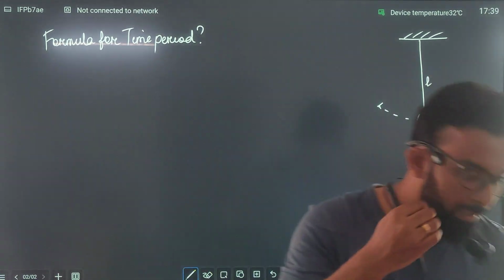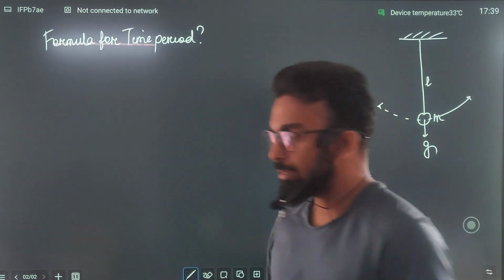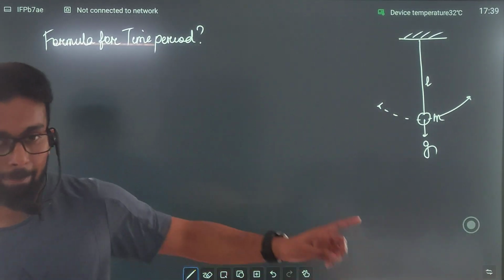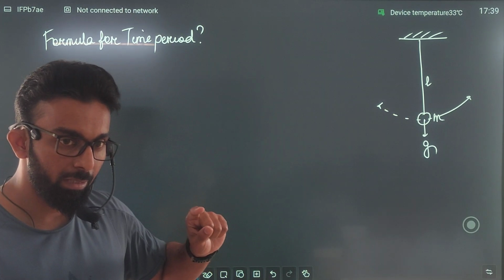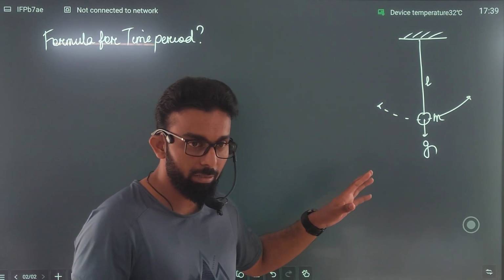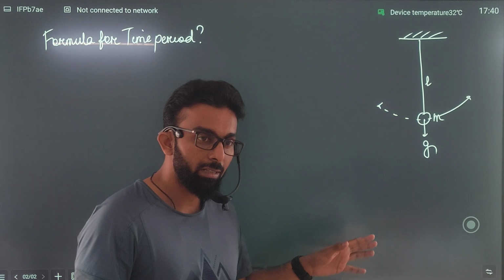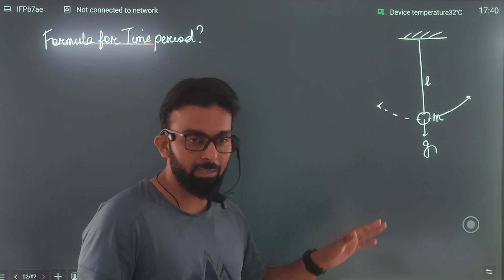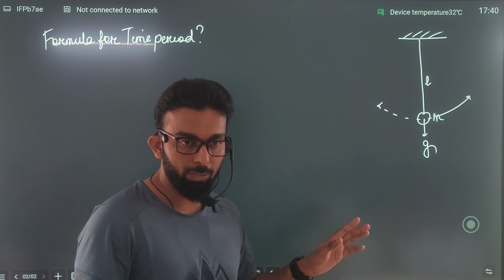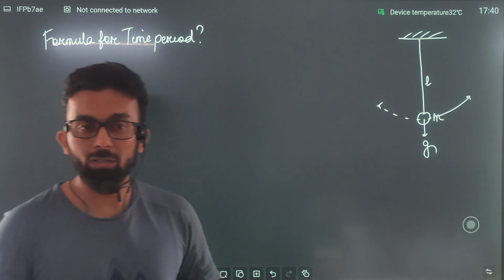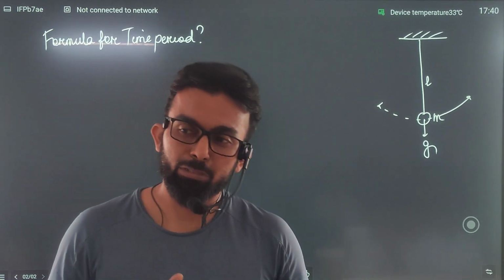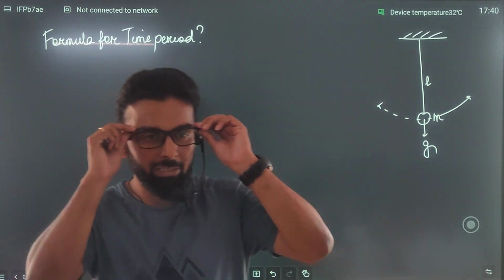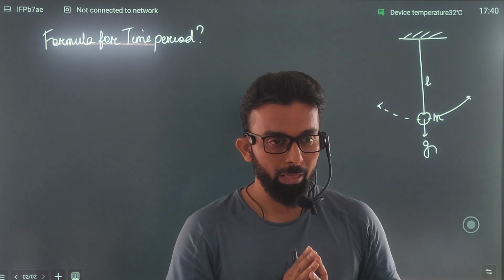And it is given to you that time period in this case depends upon, it is given in the question, the time period depends on mass, time period depends on length, and time period depends on the gravitational acceleration. सुनाई दे मैंने क्या बोला? This is given in the question.